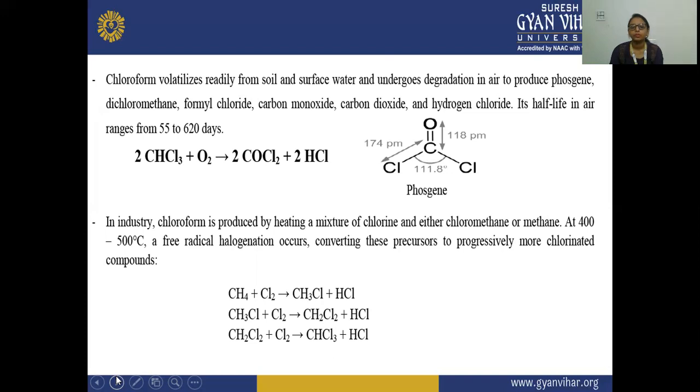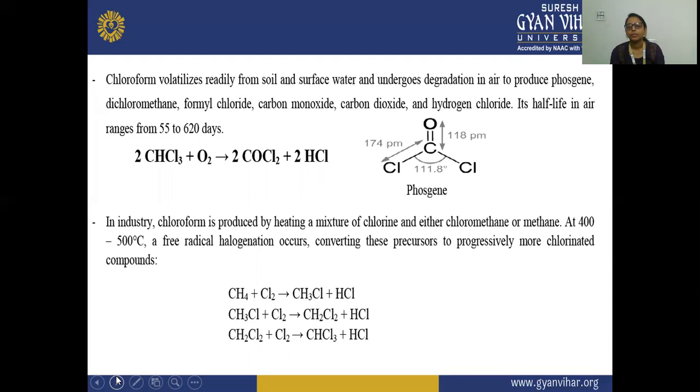So here you can see the chloroform on oxidation forms COCl2 and HCl, which is phosgene. COCl2 is phosgene, and you can see here that between the carbon and the oxygen the bond length is 118 pm, and carbon-chlorine is 174 pm. The bond angle between chlorine, carbon, and chlorine is 111.8 degrees. So this is phosgene.